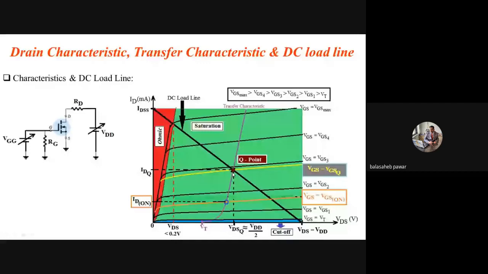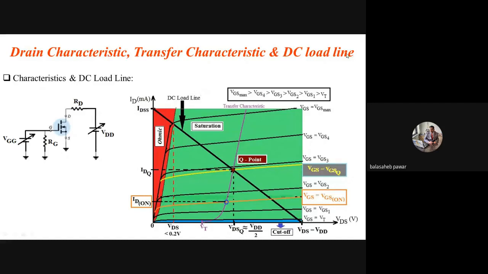Shall I take one example here? Just note down, if you have notebook and pen, VGSQ equals, for example, 1 volt.